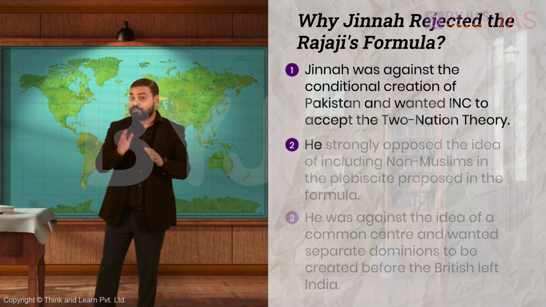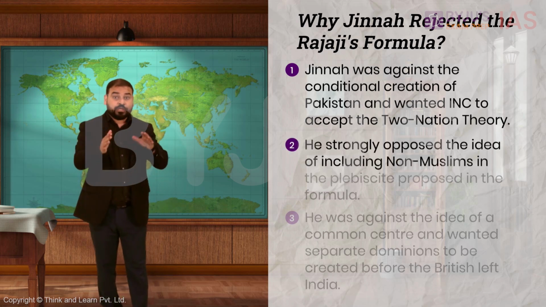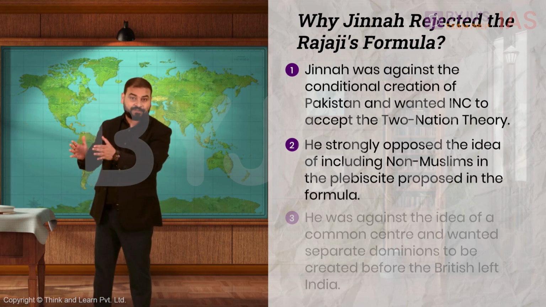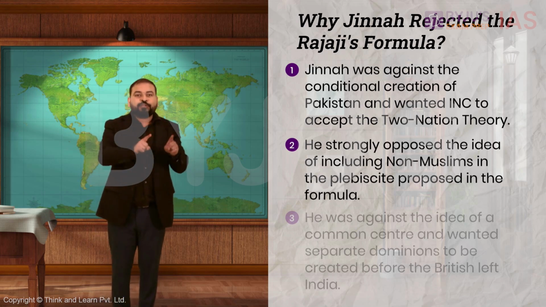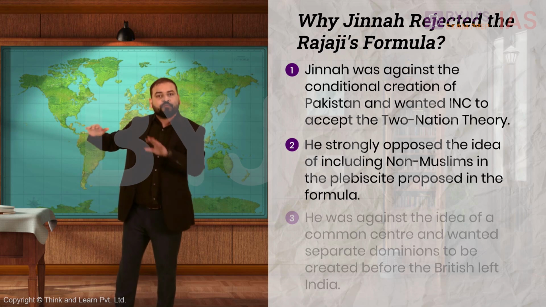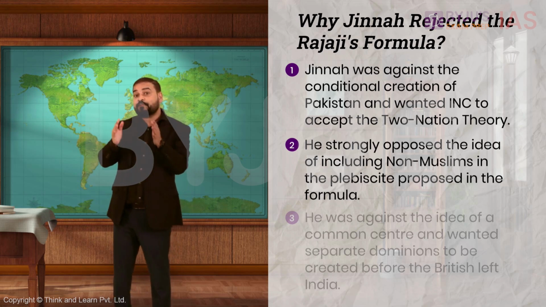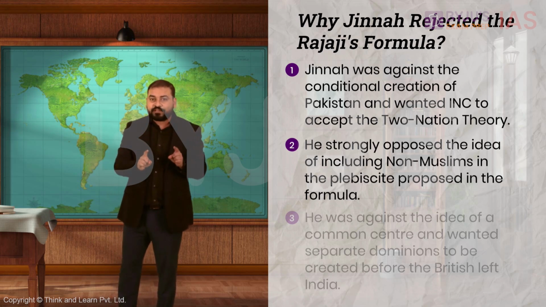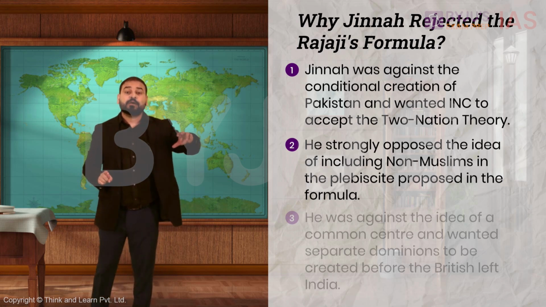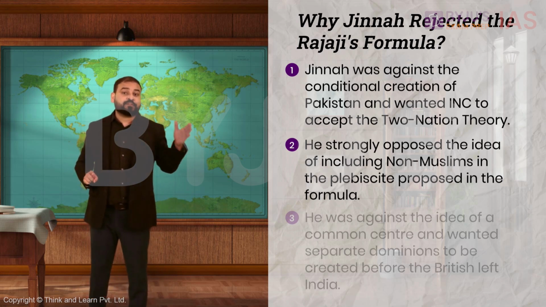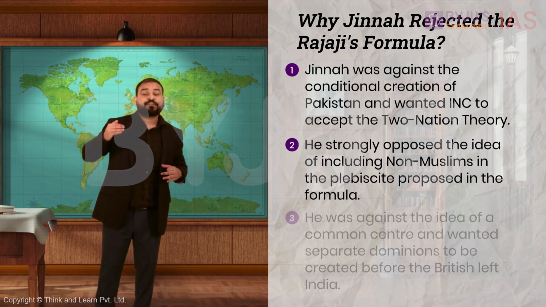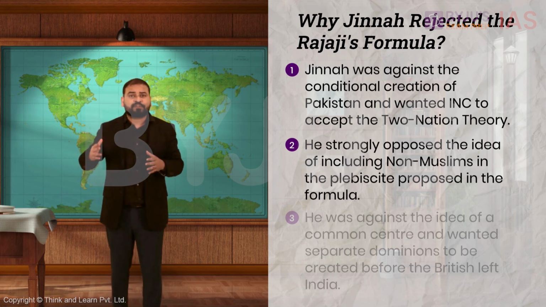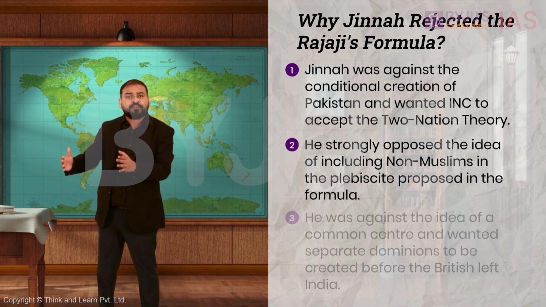The second objection by Jinnah was related to the plebiscite which Rajaji had proposed in his formula. It included people from all religions. Now, although the population of Muslims in the Muslim majority regions was large, there was still a significant proportion of Hindus as well as Sikh population. Jinnah felt that the plebiscites with people other than the Muslims contradicted the basic principle of Muslims' inherent right of self-determination. Moreover, Congress also had a large number of Muslim supporters who rejected the idea of Pakistan.